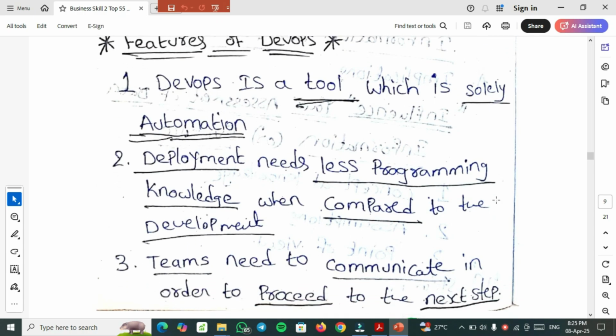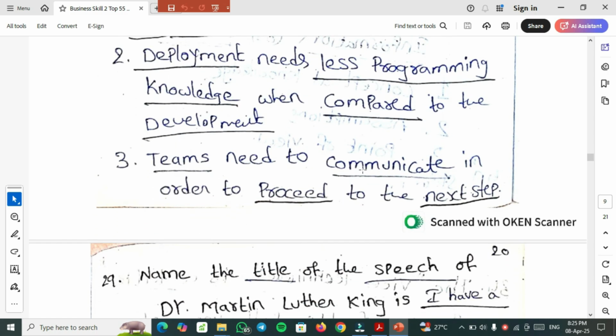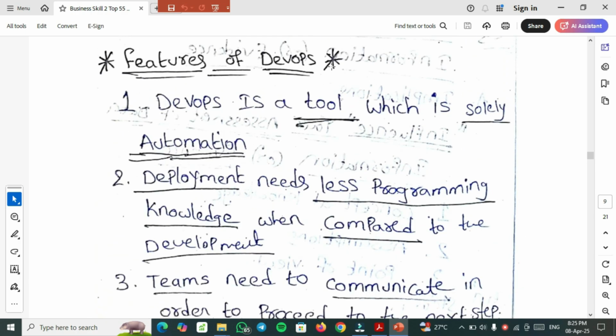So the right features of DevOps are: DevOps is a tool which is solely automation. Deployment needs less programming knowledge when compared to development. Teams need to communicate in order to proceed to the next step. These are the right features of DevOps.